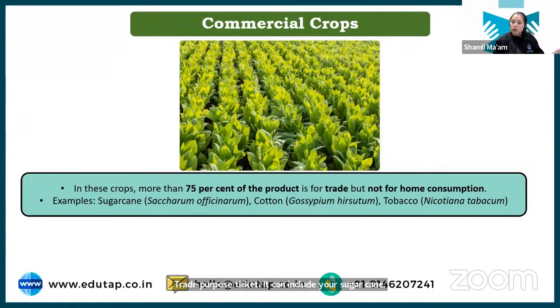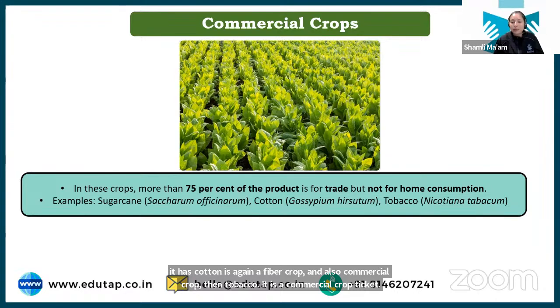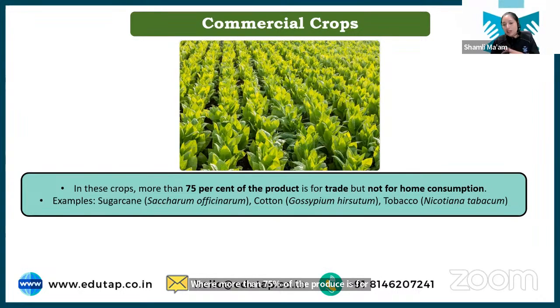Again, sugarcane is a sugar crop and is also a commercial crop. Then cotton. Cotton is again a fiber crop and also a commercial crop. Then tobacco, it is a commercial crop. Where more than 75% of the produce is for the trade purpose, not for home consumption, that category we say as commercial crop. When we are just using this crop for the sale purpose.